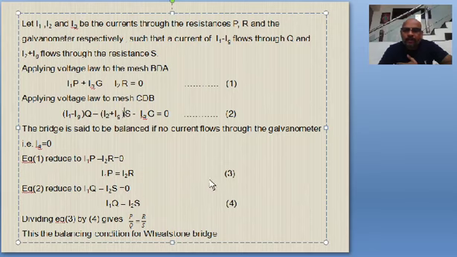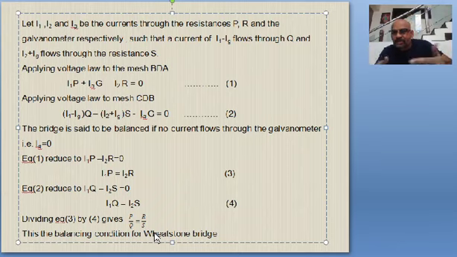So we have got now equations number 3 and 4, and if you divide 3 and 4, I1 and I1 goes, what remains on the left hand side is P by Q. I2 and I2 goes, what remains is R by S. P by Q is equal to R by S. That means the ratio of the resistances in the adjacent arms of the Wheatstone's bridge is equal to the ratio of the resistances in the other pair of adjacent arms. So P by Q is equal to R by S. This is the balancing condition of Wheatstone's bridge, or Ig is equal to 0.